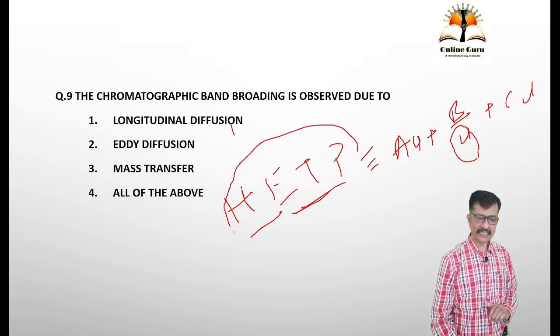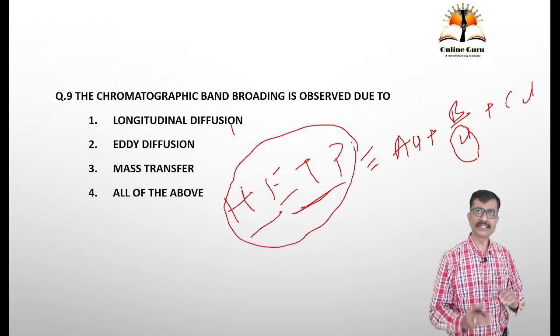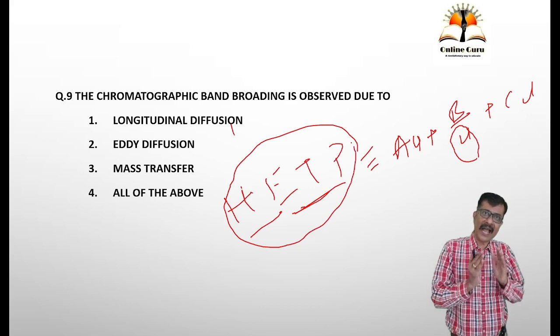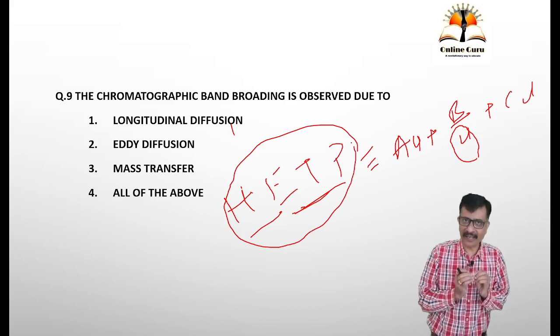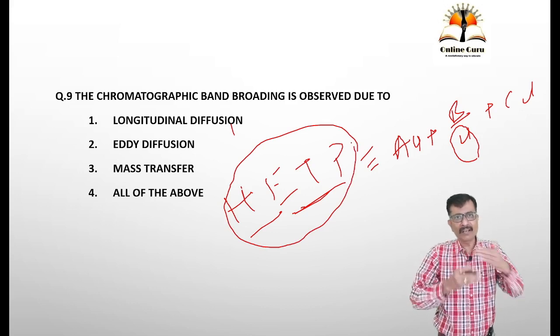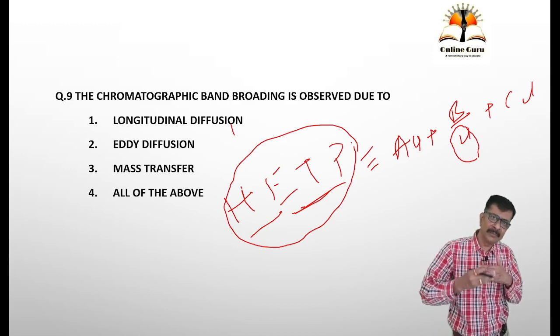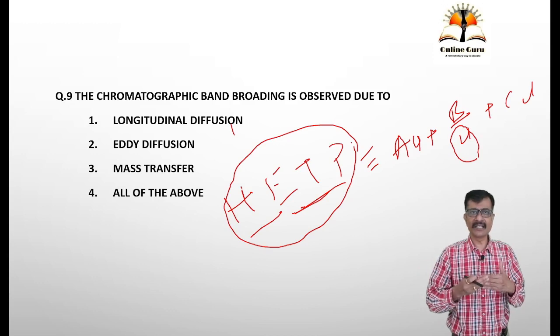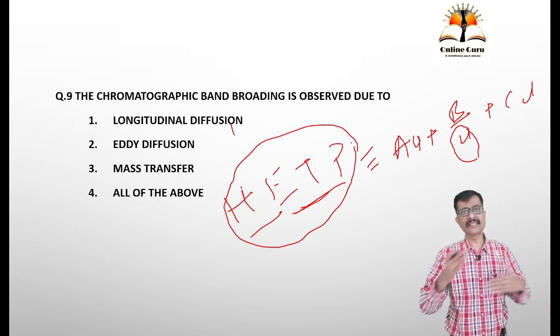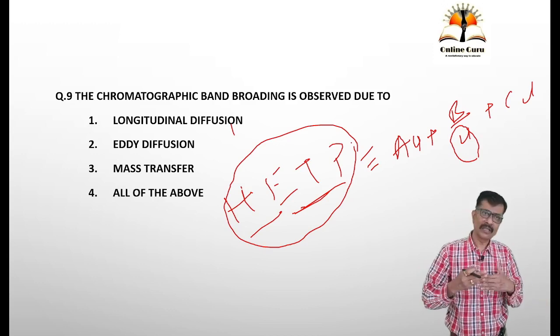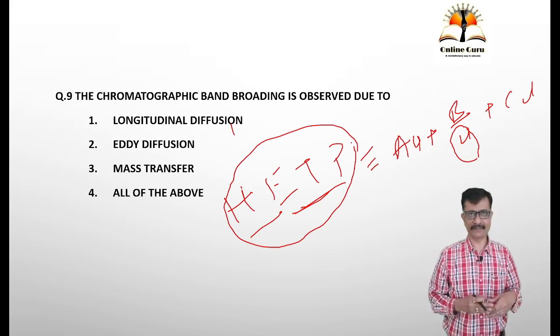When height equivalent to theoretical plate is smaller, it means the number of theoretical plates is more. It means the number of equilibria generated between mobile phase and stationary phase is more, and the technique is more efficient.